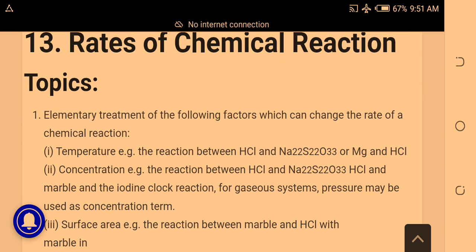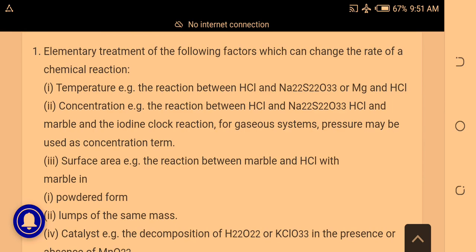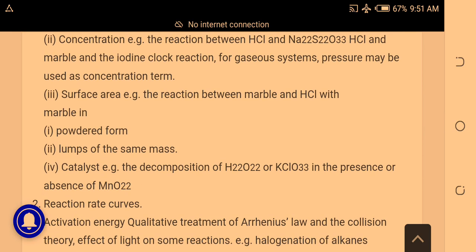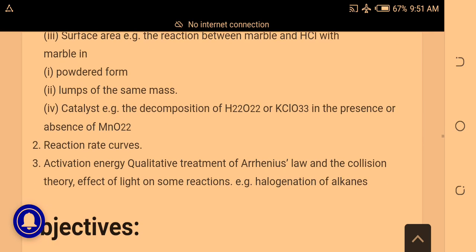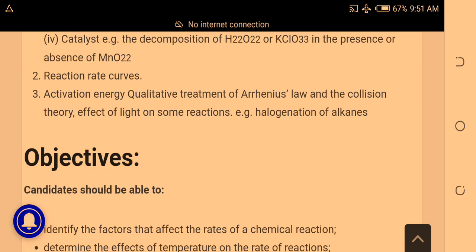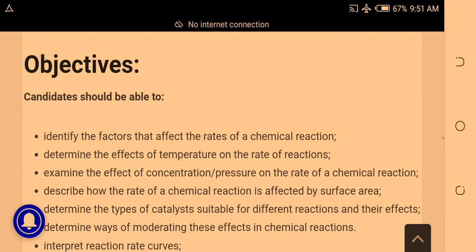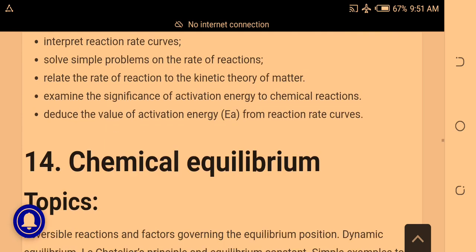The 13th topic is rates of chemical reaction: temperature, concentration, surface area, powdered form and lumps of the same mass, catalysts, reaction rate curves, activation energy, qualitative treatment of Arrhenius law. Remember their calculations and collision theory, effect of light on some reactions, e.g. halogenation of alkenes. Okay, we move on.